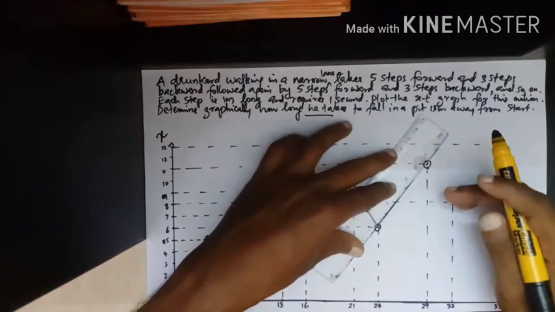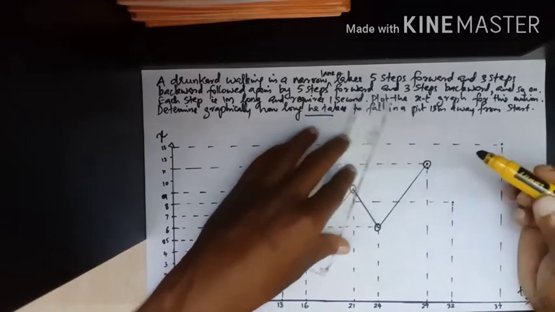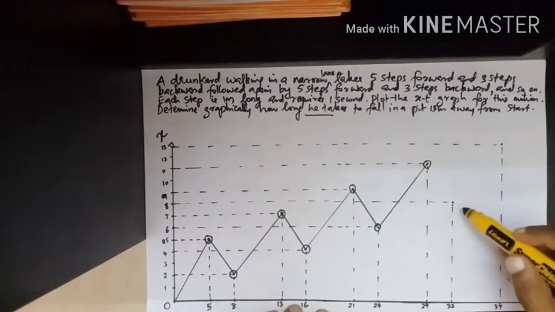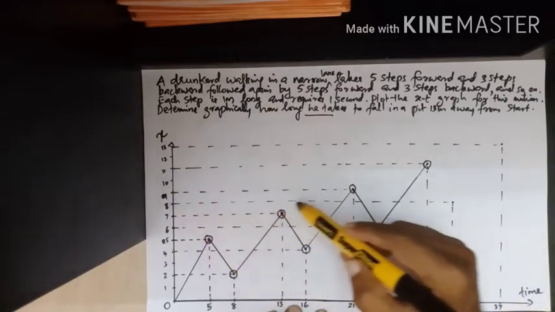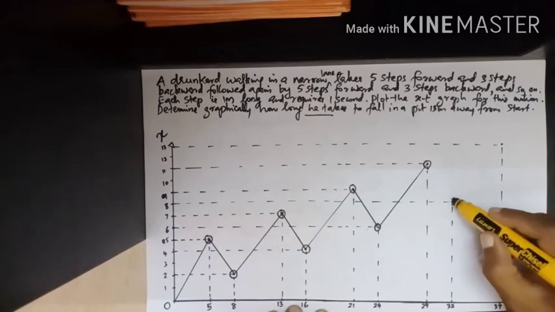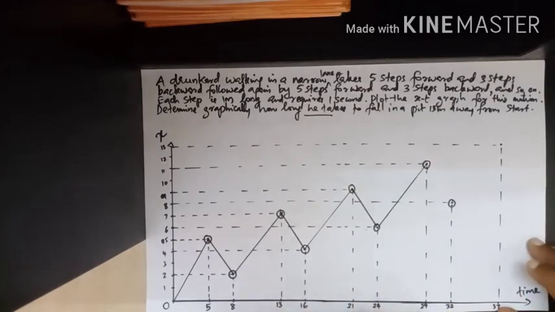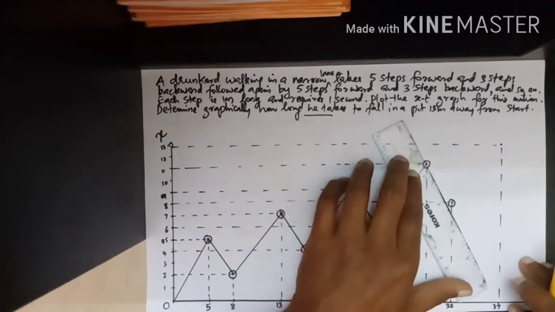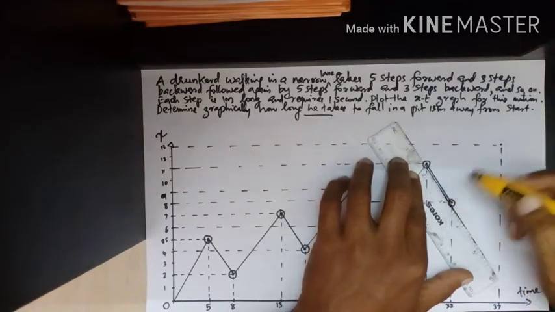Again we join these points. Now in 3 seconds he comes back 3 steps backward. From 11 we need to come back 3 steps: 1, 2, 3. He reaches 8 meters from the starting position in 3 seconds. Means 32 seconds in total. He is at a position of 8 meters. Okay, again we will join these 2 points.